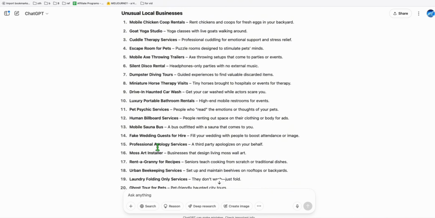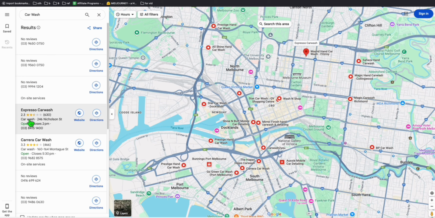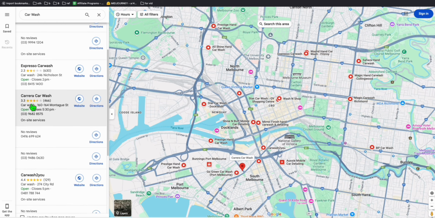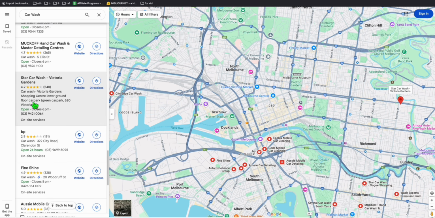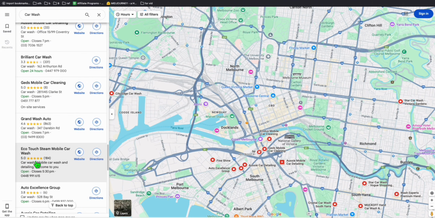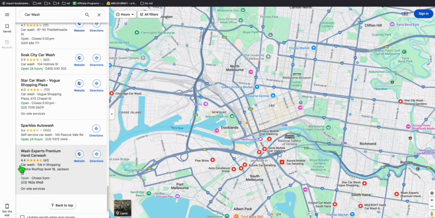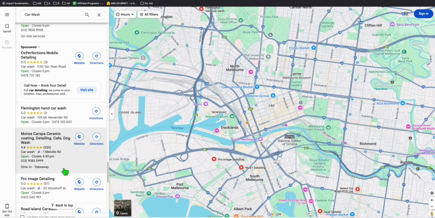First, to verify if these listings exist, what you just need to do, let's say for example, drive-in haunted car wash. We copy this, head to Google Maps, and type that car wash. We will see if any of the categories right here is valid enough to use as a new category when searching business listings. So you can see here there are car washes. Again, this is another type of directory we can create. As long as there is a Google listing right here, car wash, then it's good to create as a directory.